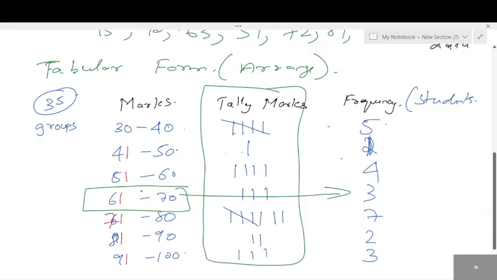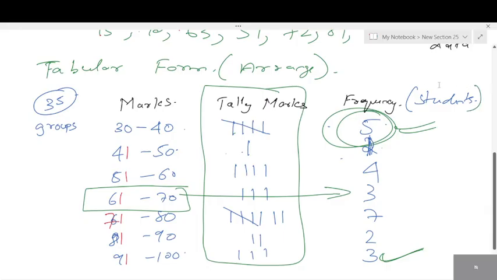Okay. Next, if the principal asks how many students have failed, that is between 30 and 40, how many students have failed? 5 students. It is very easy to calculate like this. How many students have scored above 90? 3. So this entire thing is known as frequency distribution, in tabular form. Understood? Arranging in tabular form, you'll have such questions. Frequency is the number of students.